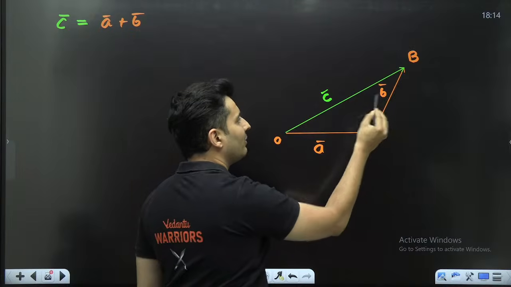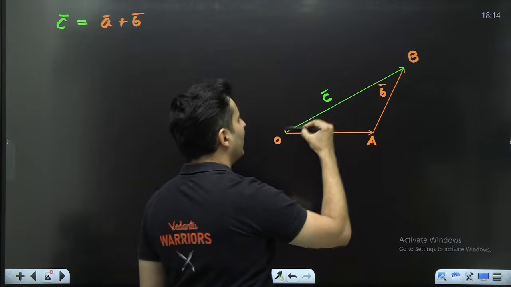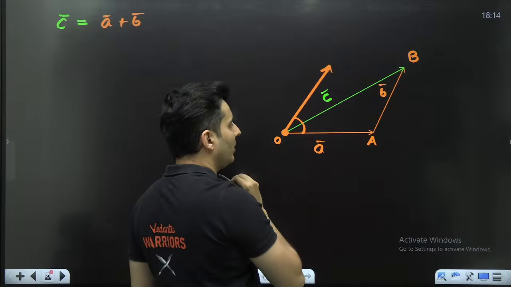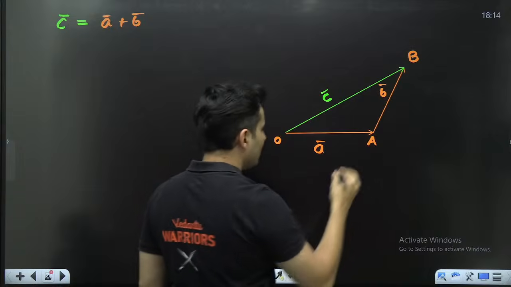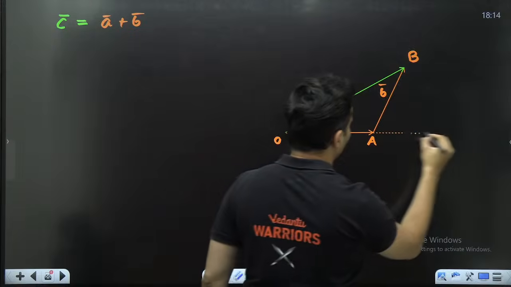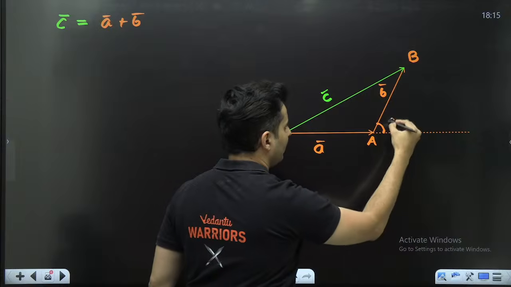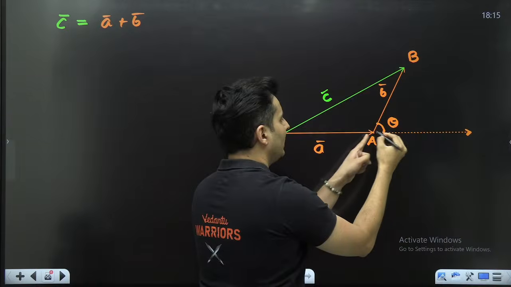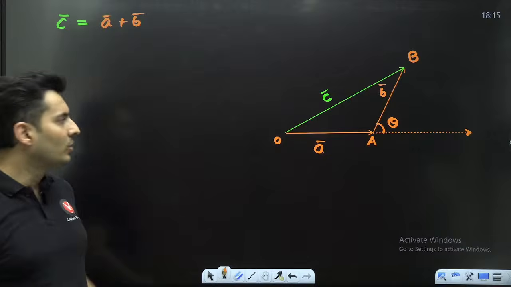Now, if you observe carefully, B and A, head and tail is joined. So technically, I should put B here and then measure the angle so that A and B's tails are joined together. Another option is just slide this particular A over here. That will also do. And then you measure the angle. So this is theta. So this is also fine. If I slide A over here, both their tails will be joined together, and the included angle is the angle between the vectors. So I know the angle.